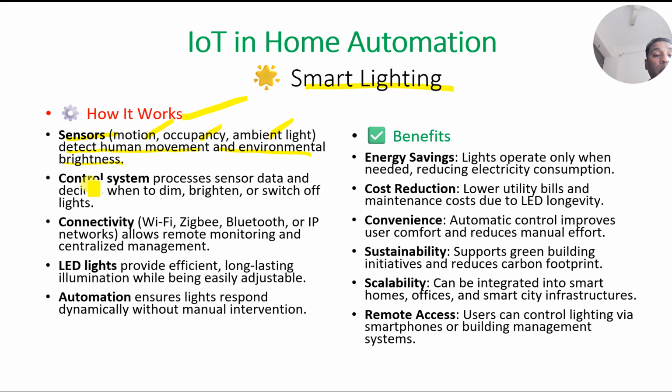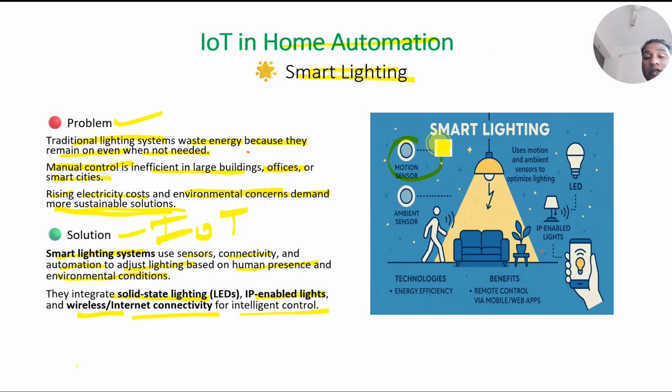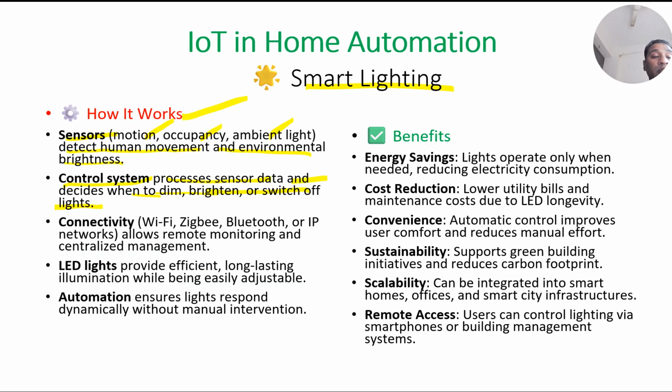Then the control system processes the sensor data and decides when to dim the light, when to brighten the light, and when to switch off the lights. You can see here I have a motion sensor and an ambient sensor. When a human being enters, the motion sensor detects that a human being is coming. The ambient sensor detects the natural light, that is the light from the sunlight.